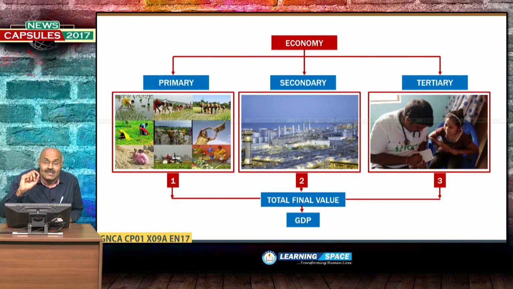Here please look into this: primary, secondary, tertiary, and the total final value produced is gross domestic product.